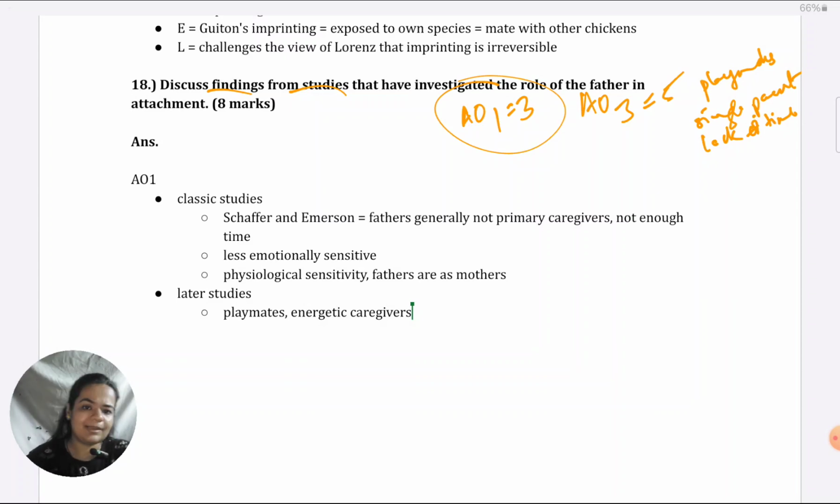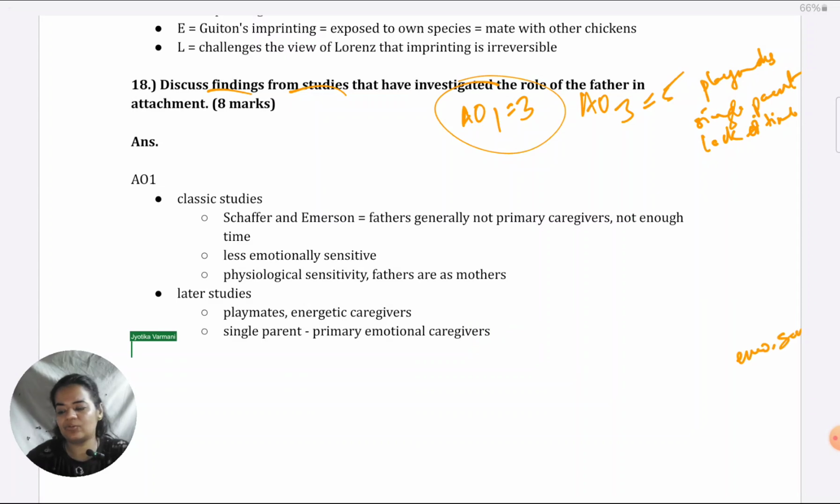And then, in fact, like I told you earlier, researchers like Lamb, they have shown that if required in single parent families, not only fathers can be playmates, but they can also be primary emotional caregivers to the children in the absence of the mother. So these type of points we can give. Of course, there are just too many studies, lots of possibilities of what you could cover besides this.